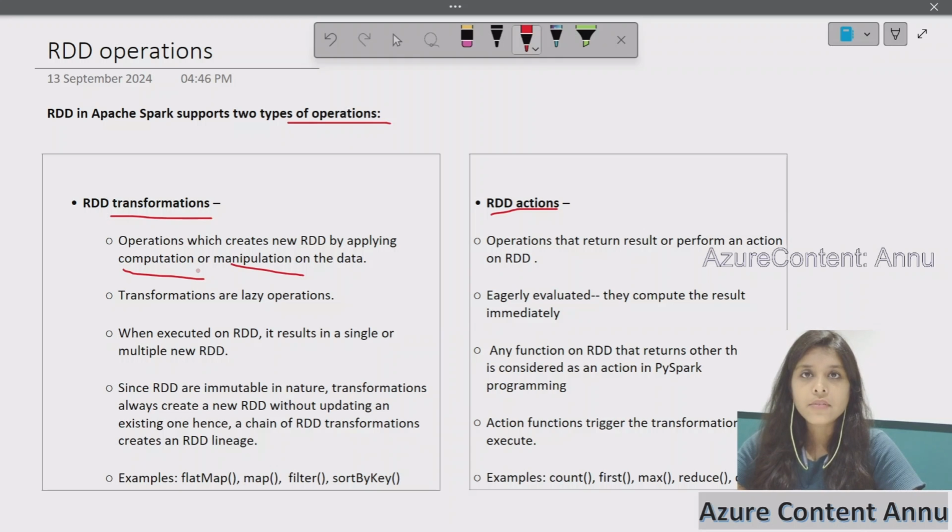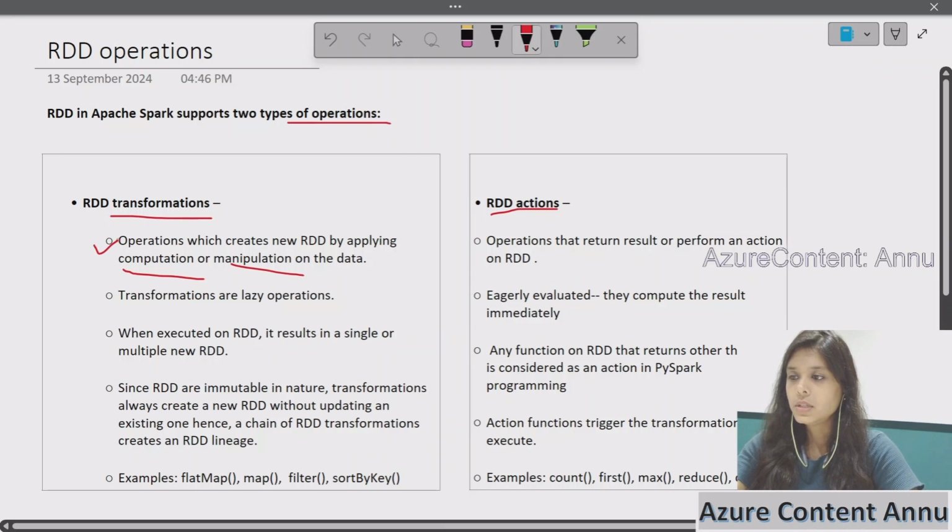So we cannot modify an existing RDD. It always creates a new RDD when we apply some kind of transformation. So the output that we get after the transformation has been executed on top of the RDD is a new RDD. Every time we apply some sort of transformation on the RDD, it will create a new RDD as a result. Okay, so I hope this point is clear.